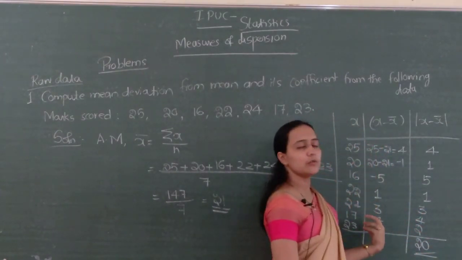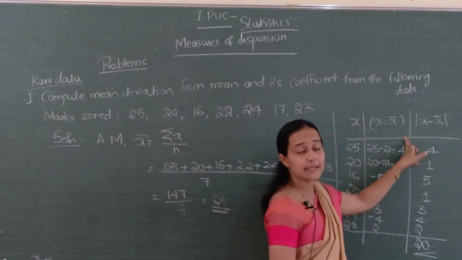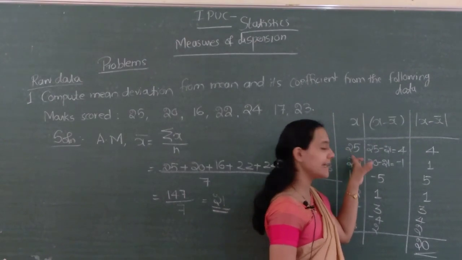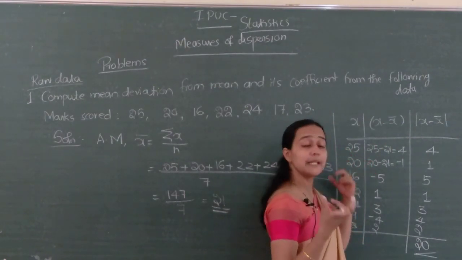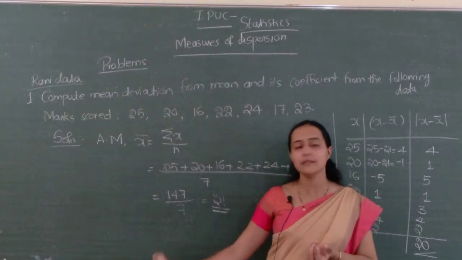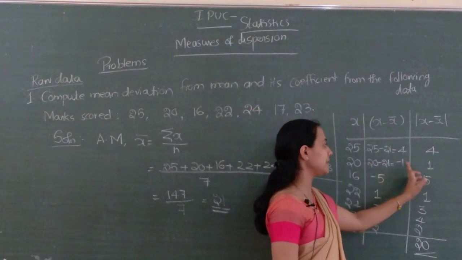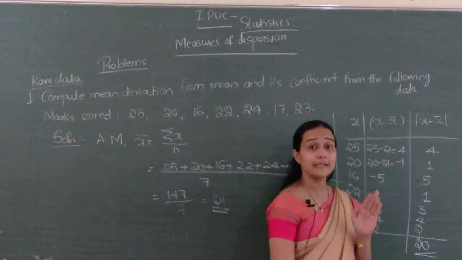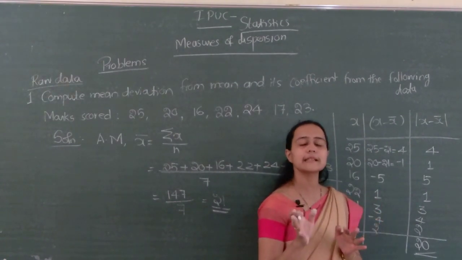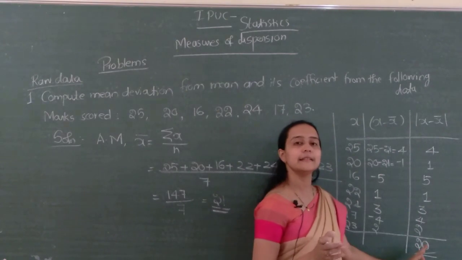First, write the x values as they are in the problem. Next, x minus x bar. X minus x bar means we have to take the deviation of each observation from their arithmetic mean. The arithmetic mean we found already, it is 21. So 25 minus 21 this much, 20 minus 21 this much. In the last column, the mod x minus x bar column, we are ignoring the signs. So no sign will be there.